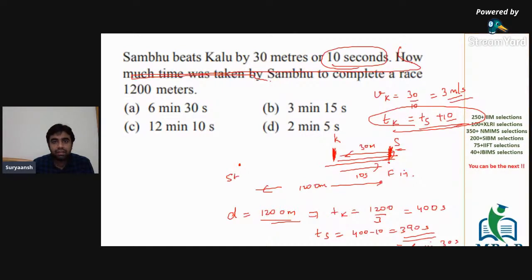How much time does Sambhu take to complete a total distance of 1200 meters? All right, so that time is 6 minutes and 30 seconds.